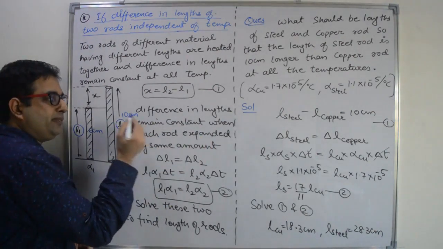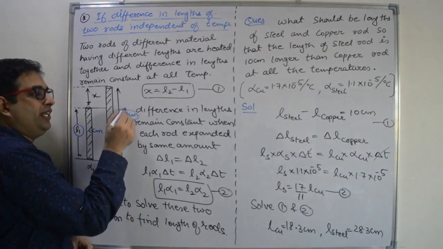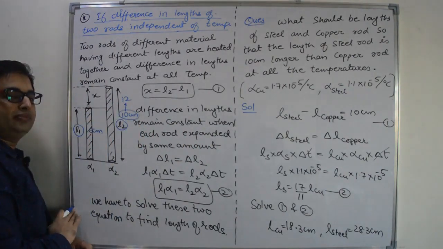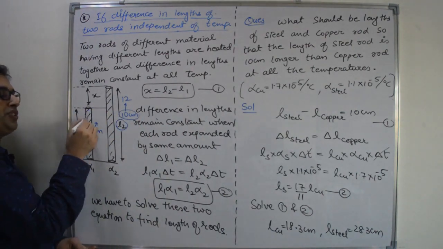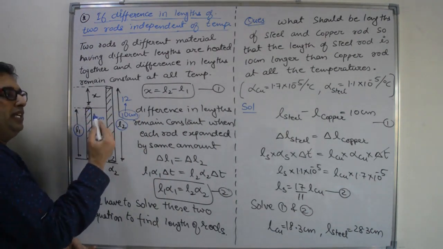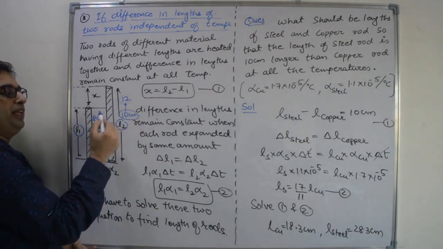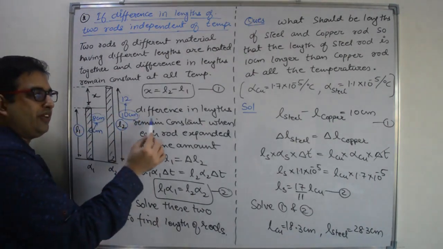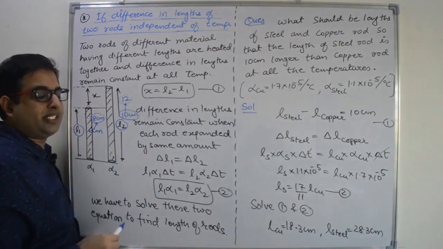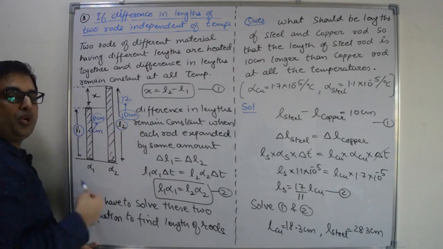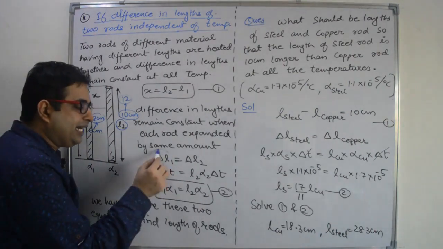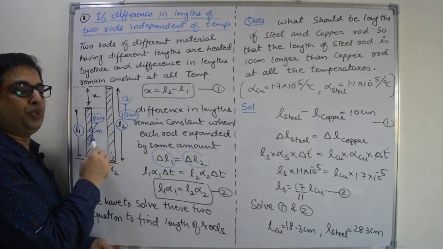If we increase the temperature and the length of this rod increases by 12 centimeter, then the same increment should be there in the first rod also, 8 centimeter. Then only the difference will remain constant. So whenever the difference between the two lengths remains constant, that means expansion in both the two rods is the same. So delta L is the same for both rods.